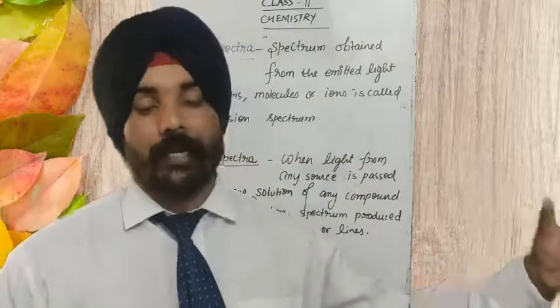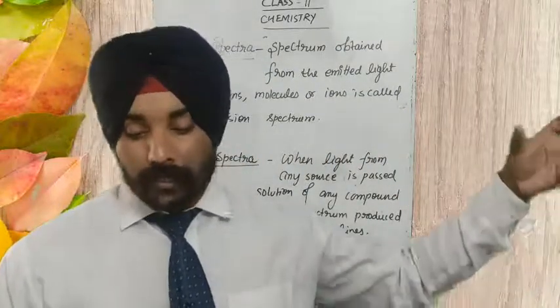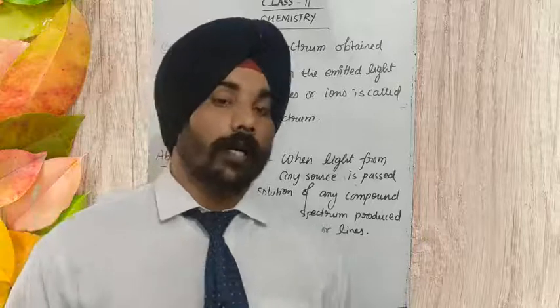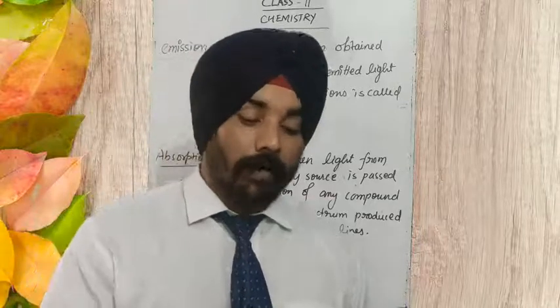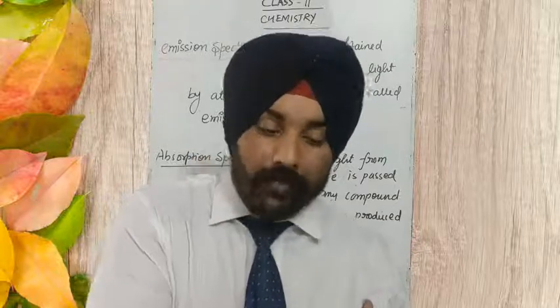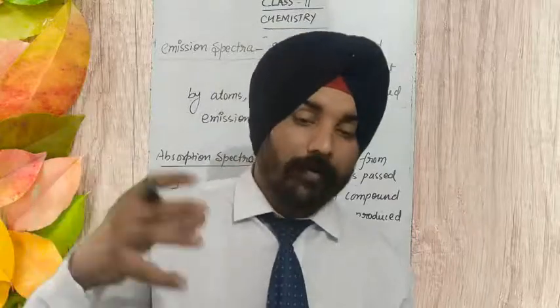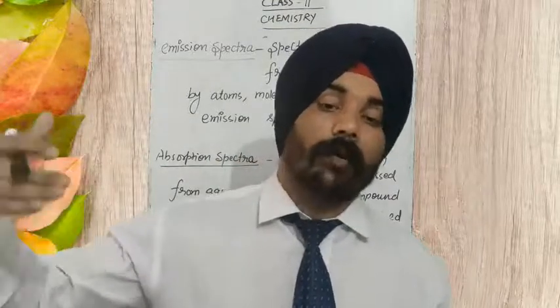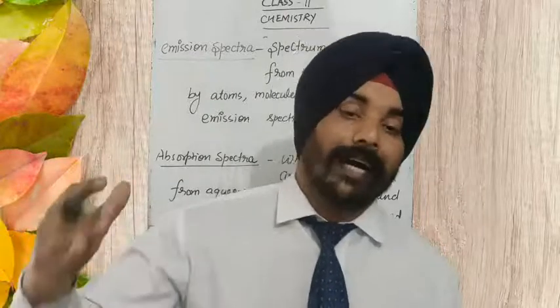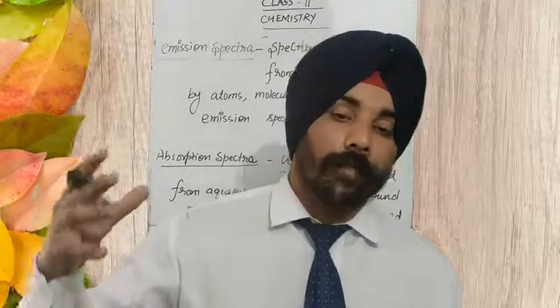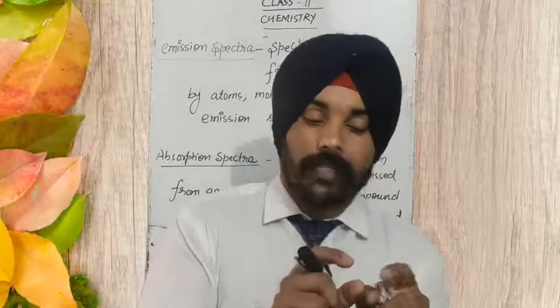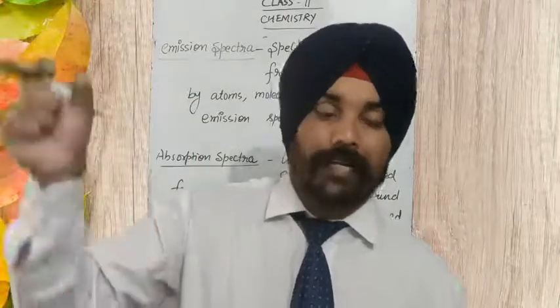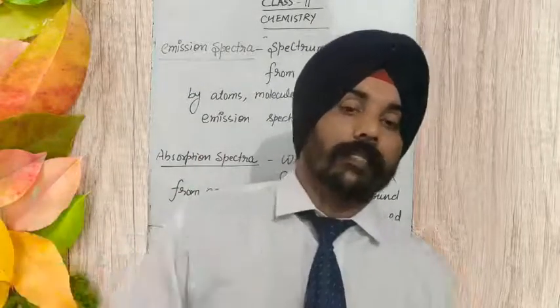When we pass this sunlight through some compound, its aqueous solution or the vapor of an element, and study the spectrum of the light obtained, that spectrum is called absorption spectrum, because it has some dark spaces or dark lines.